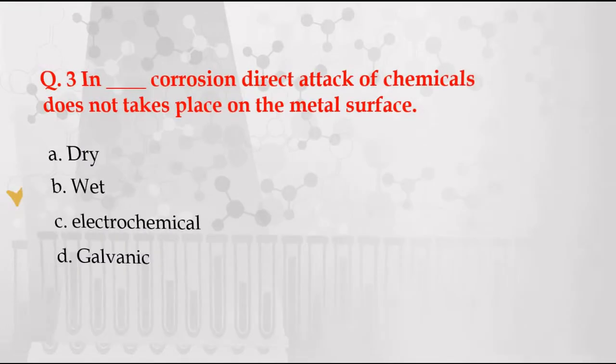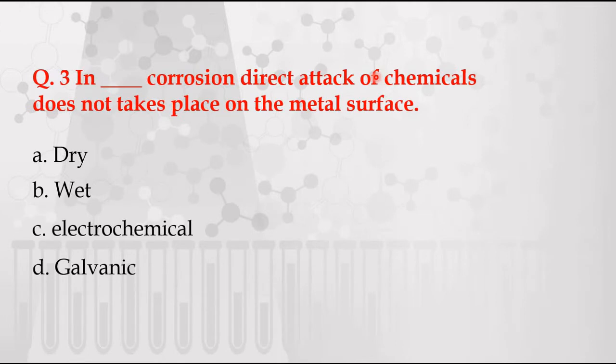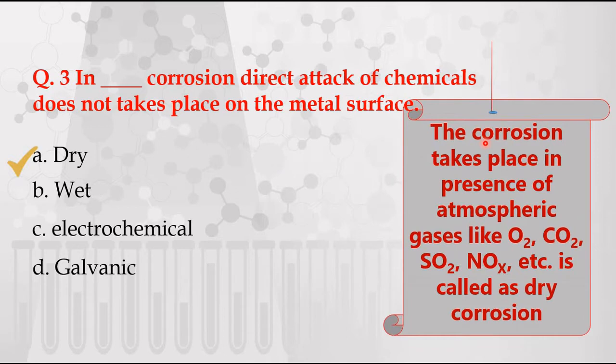Next question. In dash corrosion, direct attack of chemicals does not take place on the metal surface. The options are given: A. dry, B. wet, C. electrochemical, D. galvanic. And the correct answer is dry, because the corrosion which takes place in presence of atmospheric gases like oxygen, carbon dioxide, sulfur dioxide, nitrogen oxides, etc. is called as a dry corrosion.